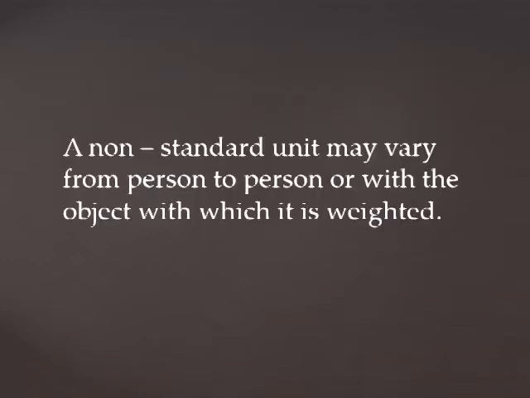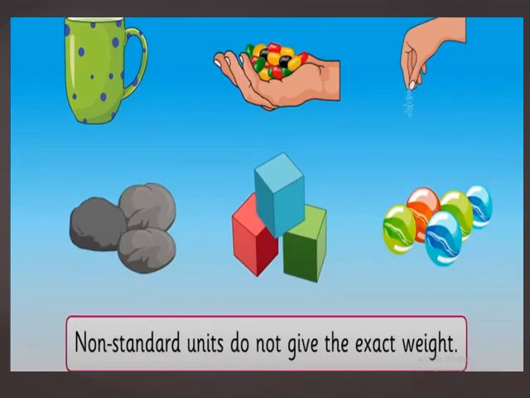These are non-standard units to measure the weight of any object. A non-standard unit may vary from person to person or with the object with which it is weighed. The size of the cup may be big or small, the size of the stone may be big or small. So, these non-standard units do not give the exact weight.